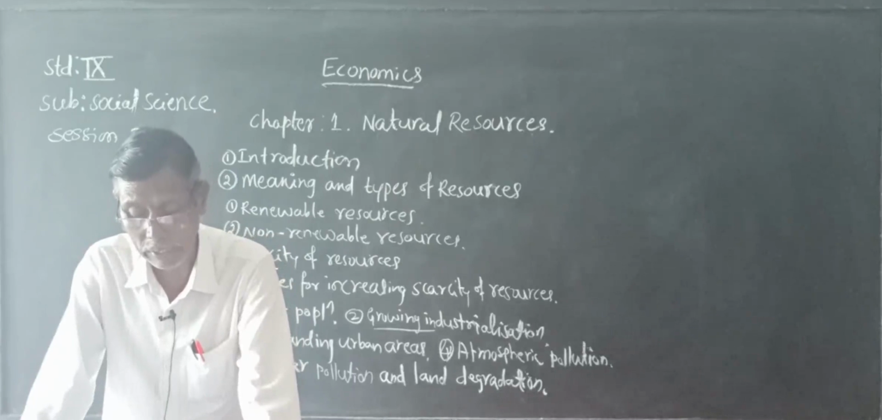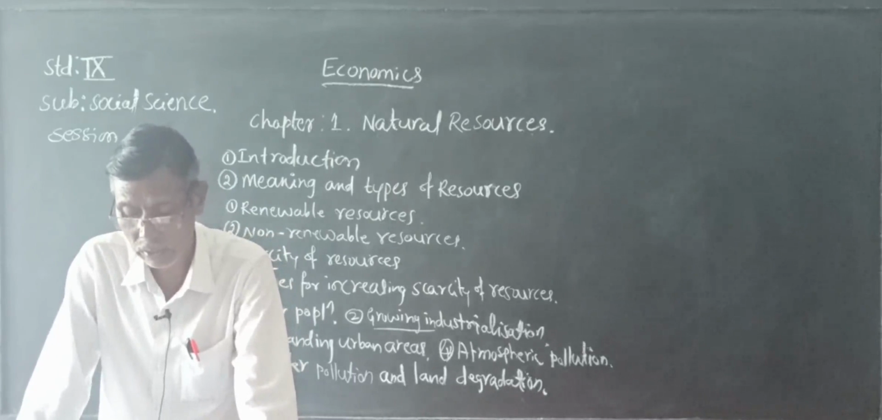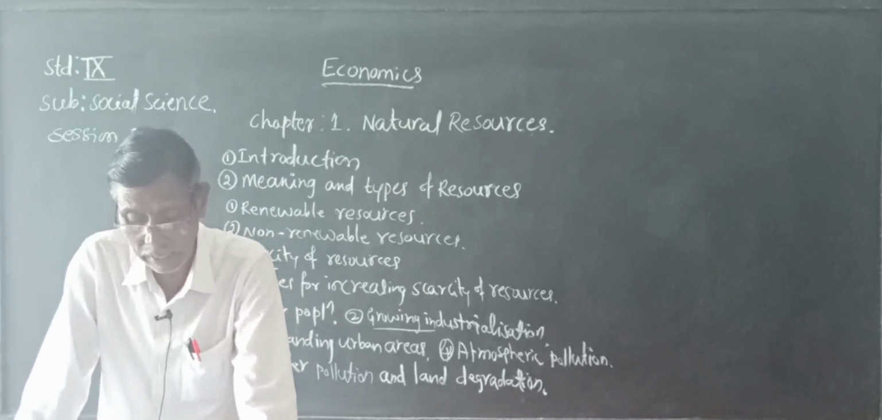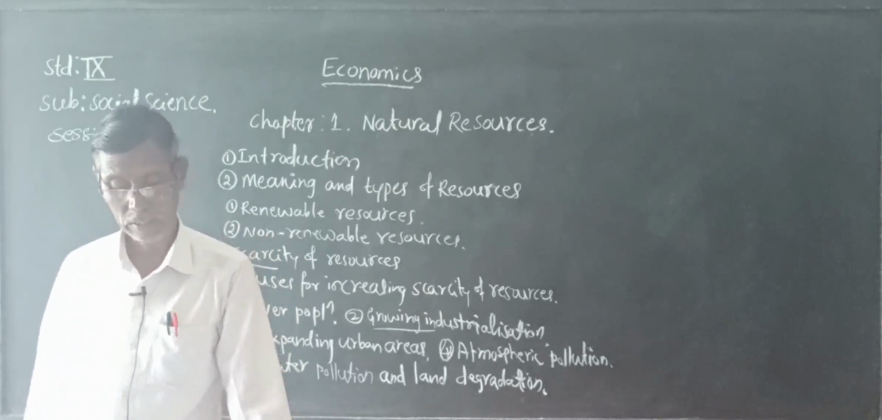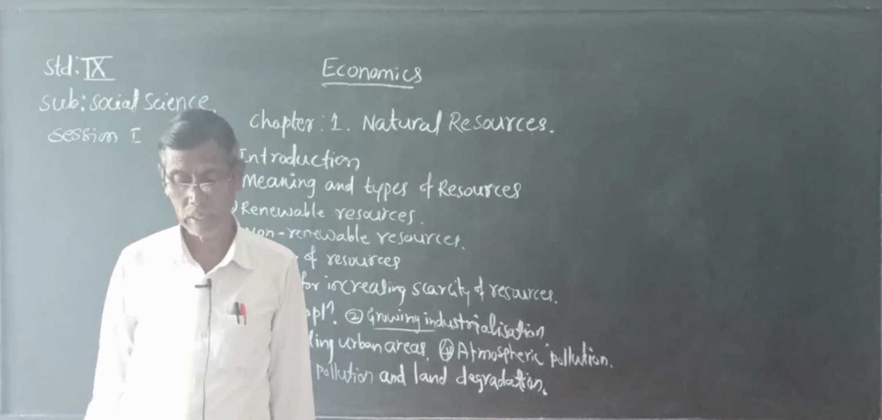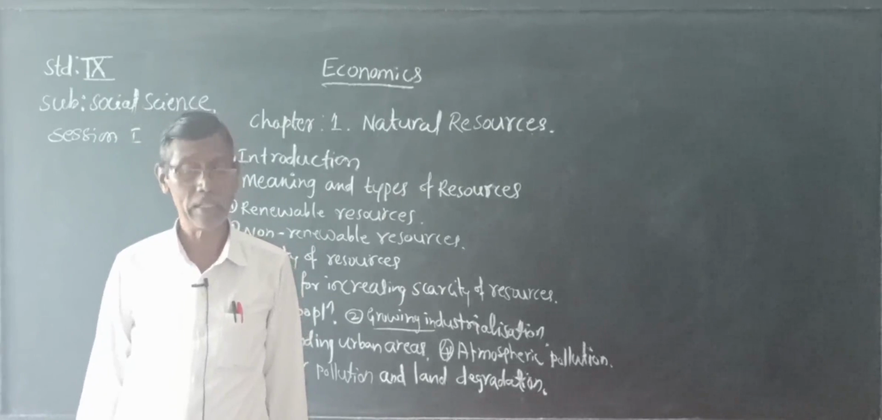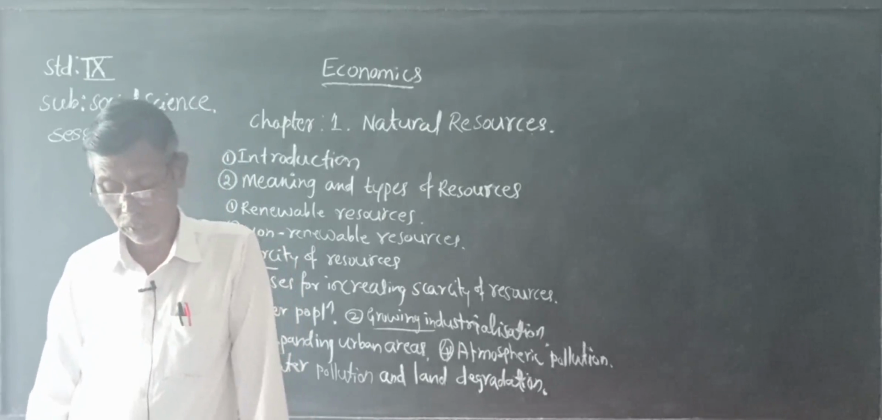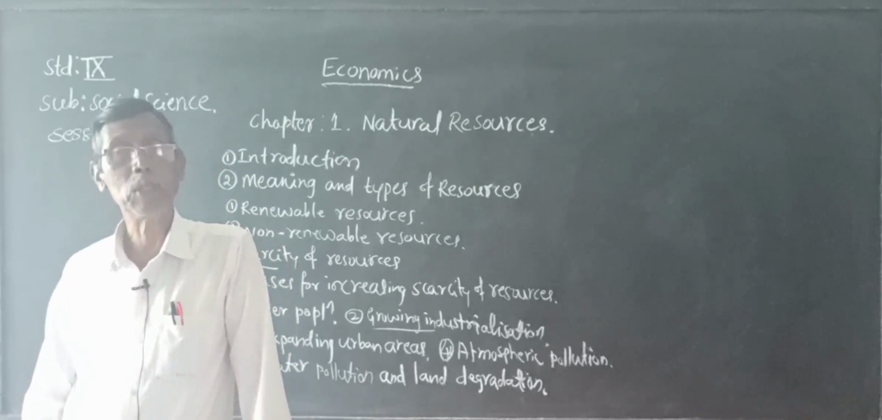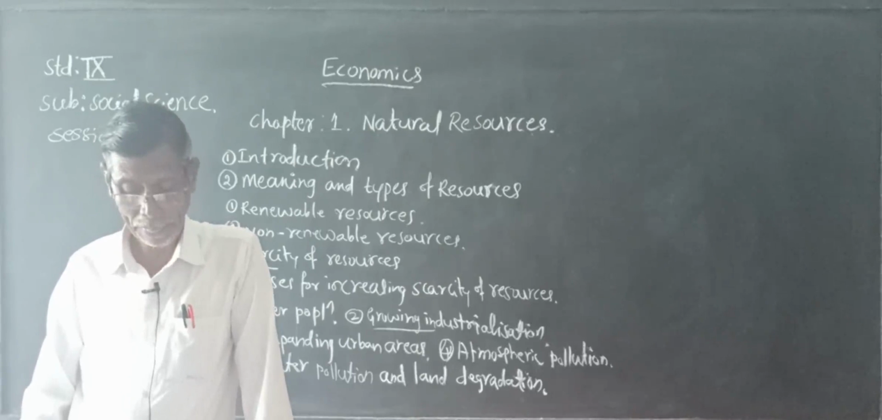Now, government policy is to regulate the overuse of resources and pollution. The government also formulates policies and programs about the use of resources.